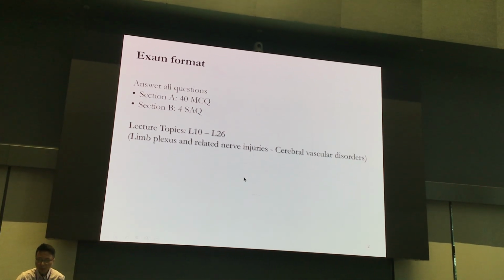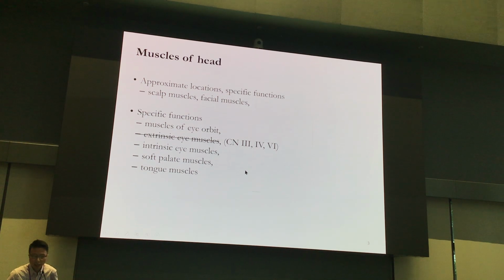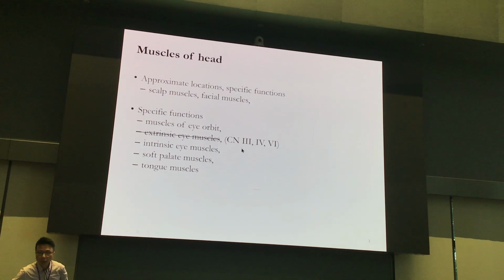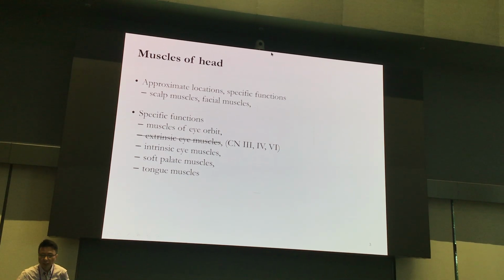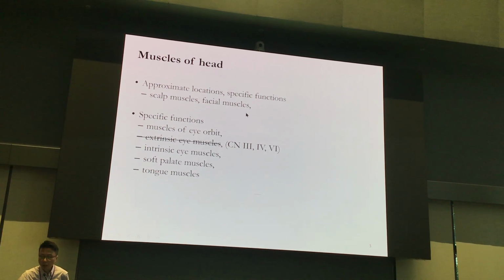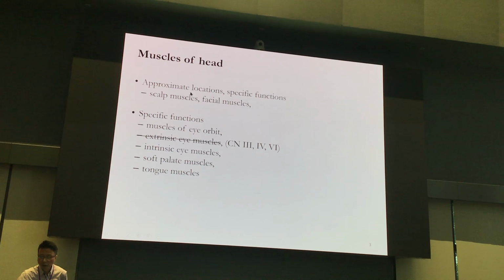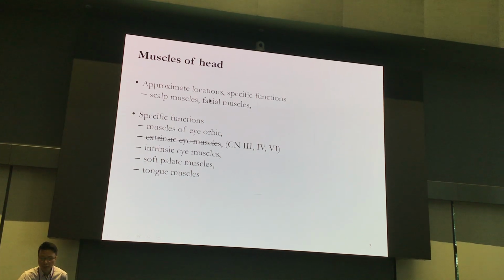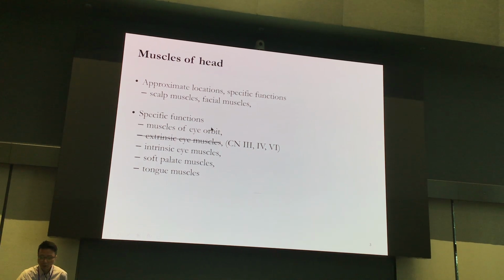So for the muscles of the head, what you really need to know is that for the skull muscle and facial muscle, you need to know not only the specific functions, you also need to know the approximate locations. But for the muscles of the eye orbit and other muscles such as intrinsic eye muscles, you just need to know about the specific functions.